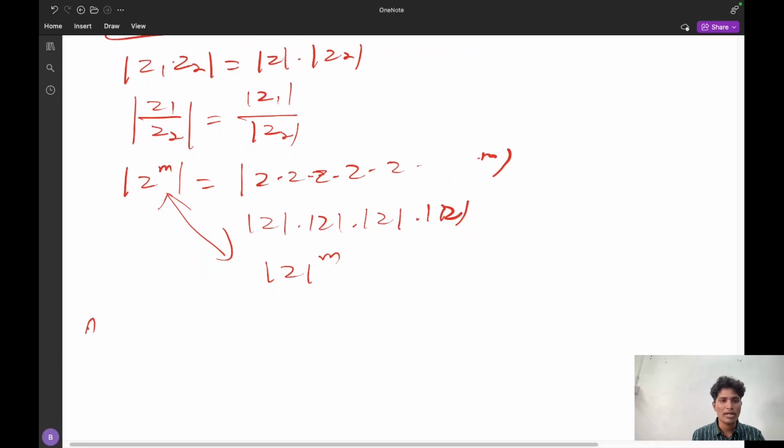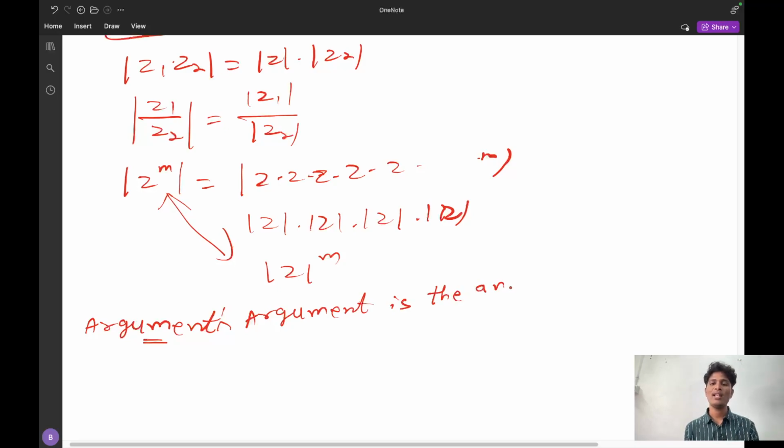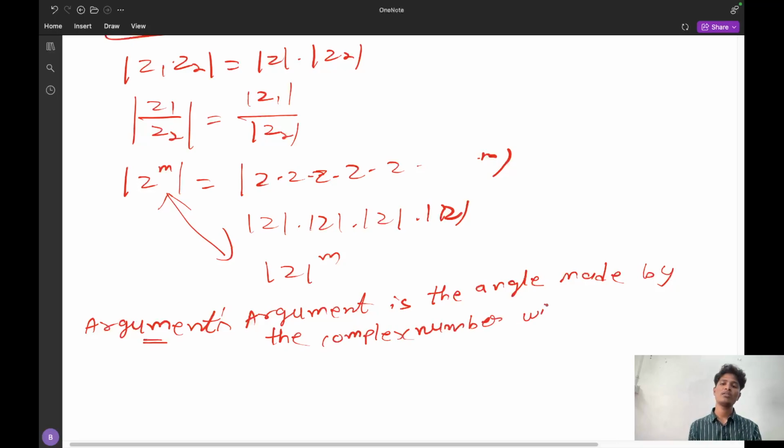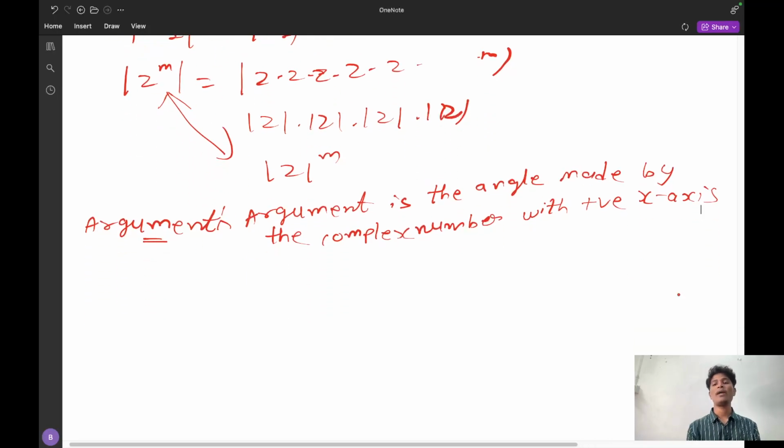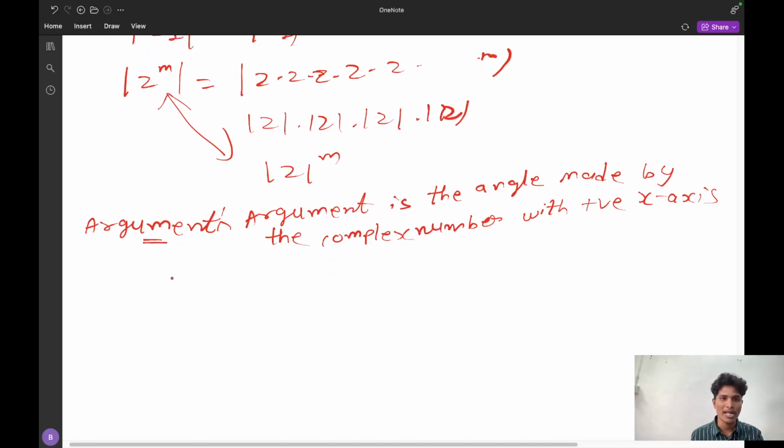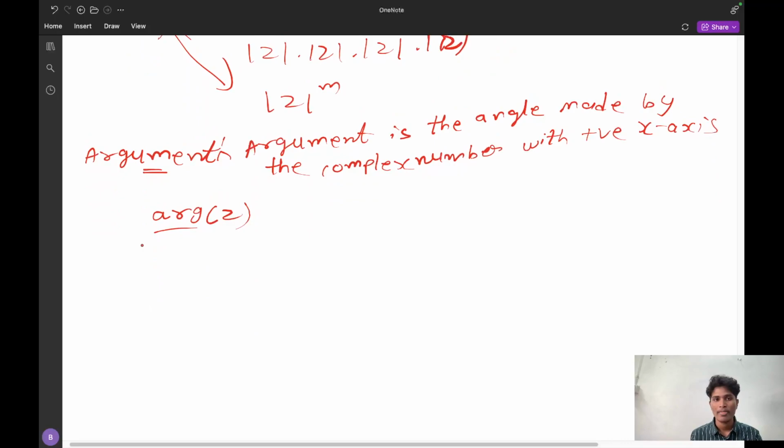And now I will discuss argument. What is argument? Argument is the angle made by the complex number with the positive x-axis. What is the angle made by the complex number with the positive x-axis is said to be argument, and it is defined as ARG of z. ARG is nothing but argument of z, and argument of z will depend on the quadrants. It is very important. That is, it is an angle.